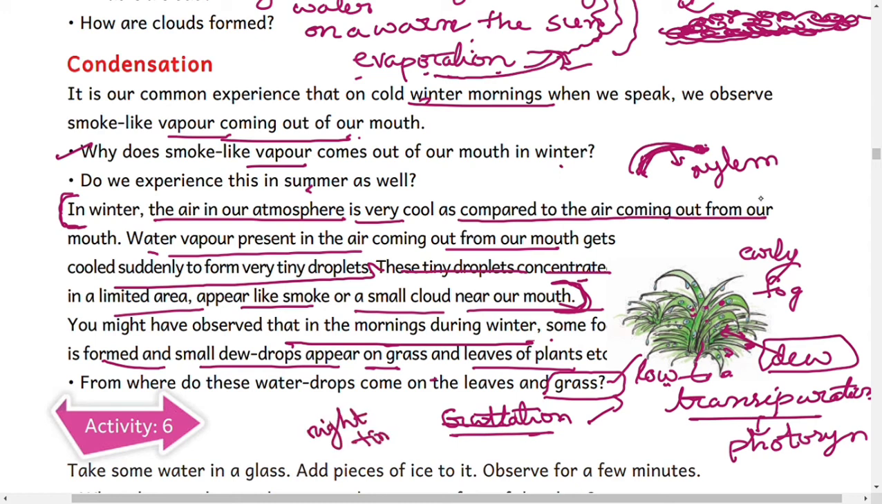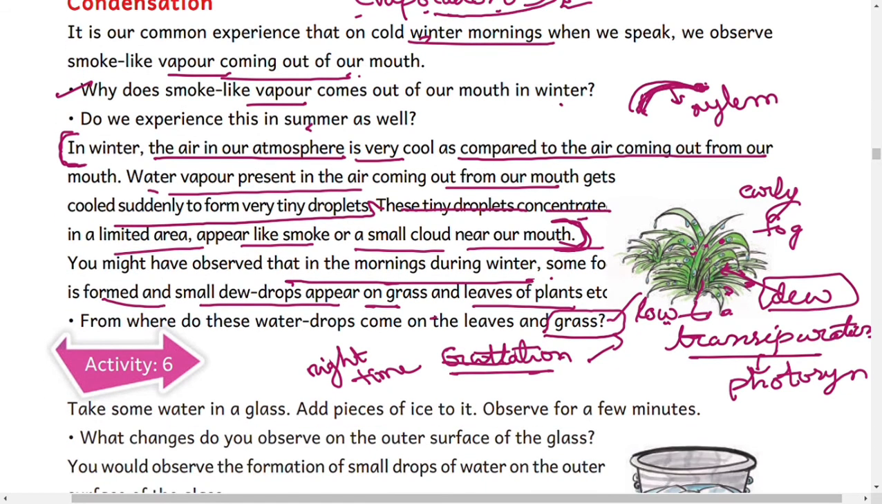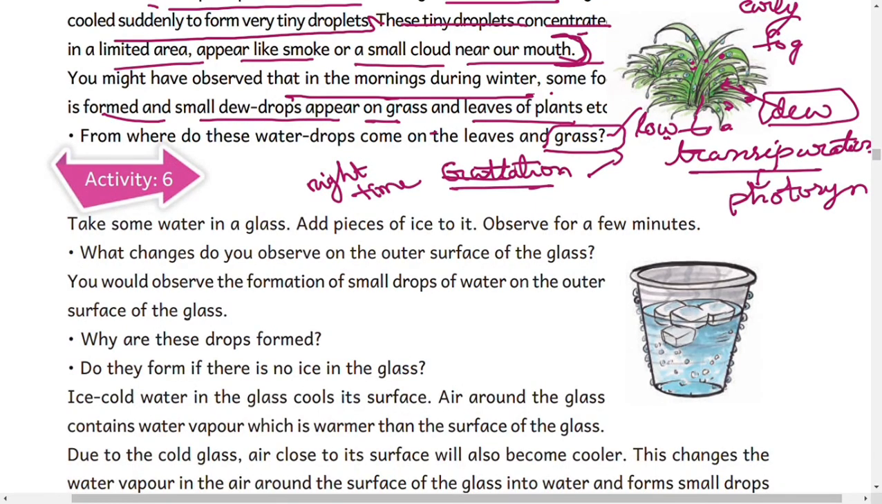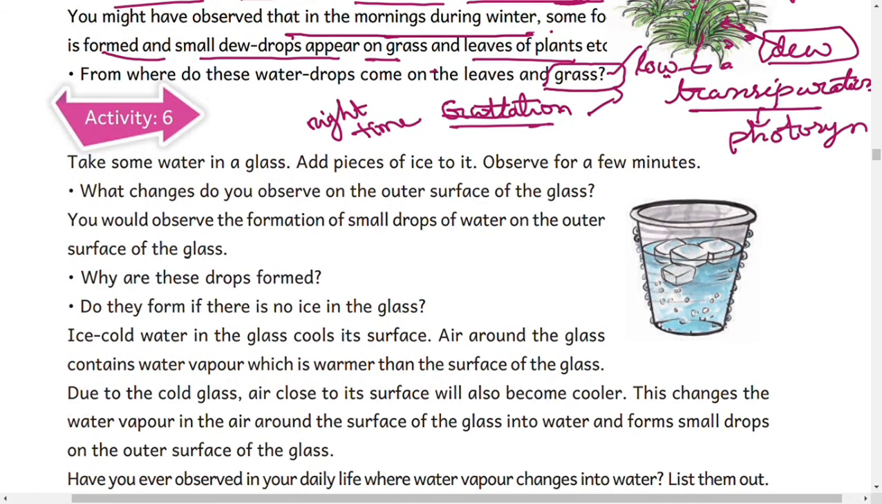Generally we say a lot of rainfall takes place only in forest regions. Why? That is because of transpiration only. So transpiration helps to form a large amount of clouds, or large masses of clouds.